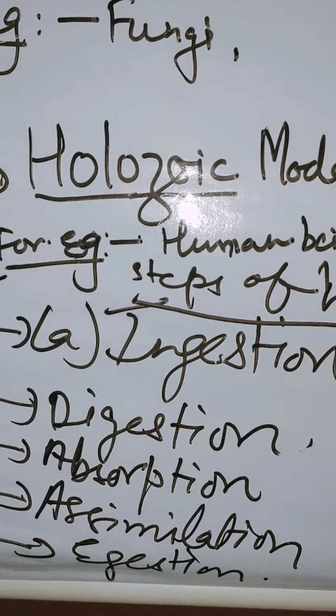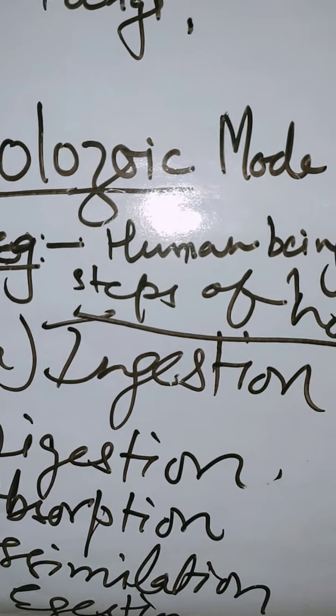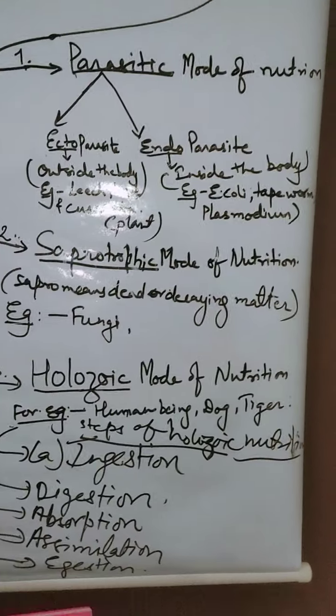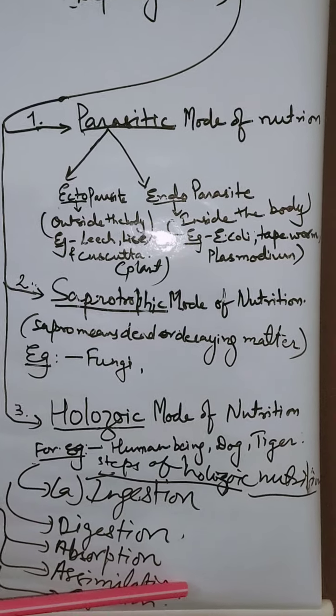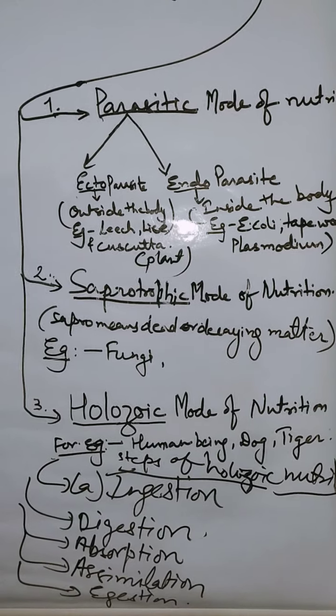Assimilation, after absorption of different components of food like carbohydrates, proteins, vitamins, fats, they all get assimilated, mixed, and then transported to different parts of the body for utilizing energy from it.